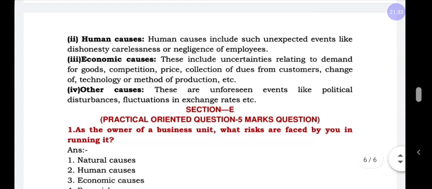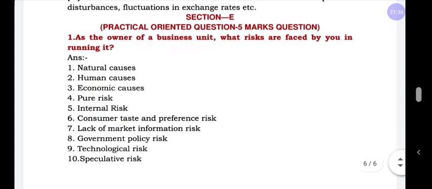Coming to the practical oriented question: this question is based on application, or how well you understand the topic in a practical way. This is called a practical oriented question. Even when you are talking with a friend, they have the phrase 'think practically,' which means think as usual in a society. Understood?